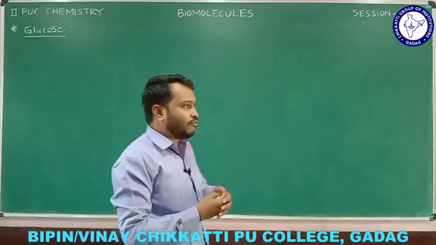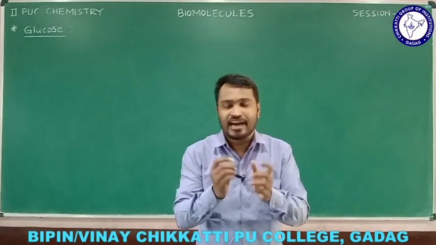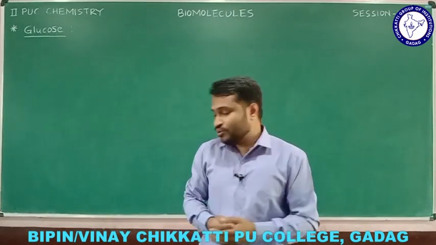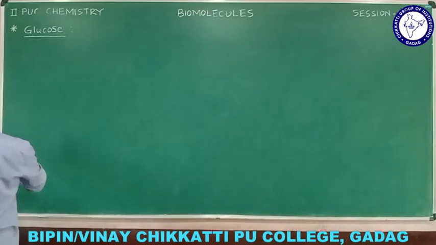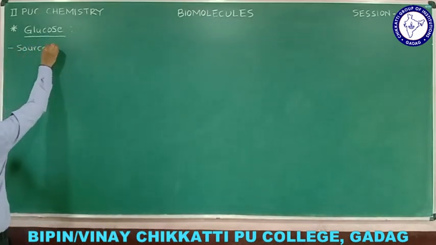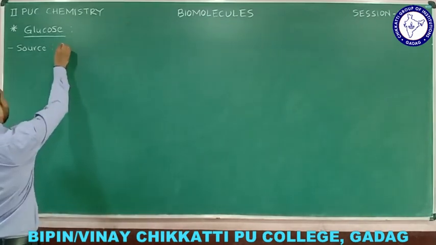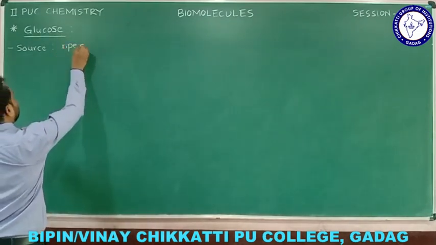And that won't undergo hydrolysis, and that is a single unit of the carbohydrate, what we can say. So what is the main source of glucose? We'll see. What is the main source? Of course, glucose is present in n number of plant sources you can consider, and the amount of glucose is high in the case of ripe grapes.